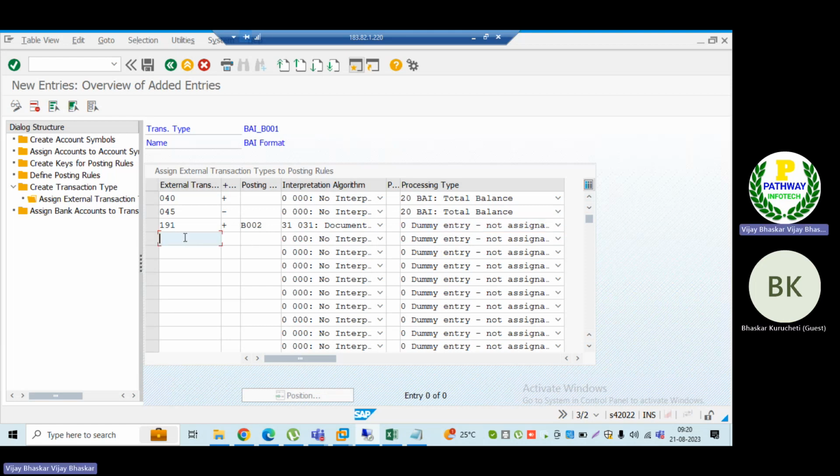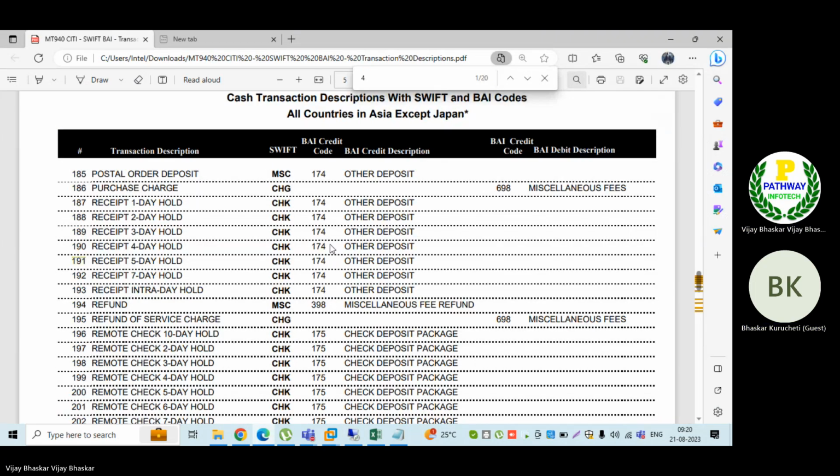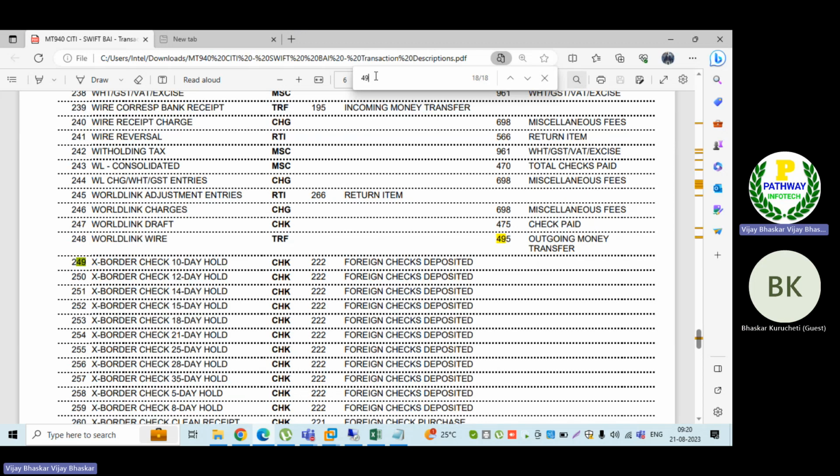Then let's say I'm going to define one more here, the outgoing payment. Outgoing payment. Let's see, sir. Where is it? Here. 491, sir. 491 is not available in this file. 495 is available, but it is outgoing money transfer.